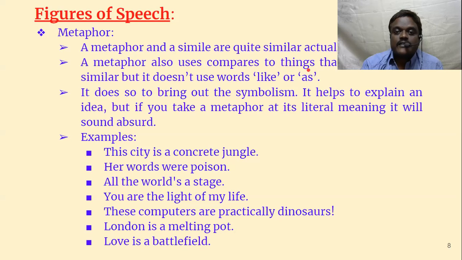A metaphor also compares two things that are in no way similar, but it doesn't use words like or as. It does so to bring out the symbolism. It helps to explain an idea. But if you take a metaphor at its literal meaning, as I told you, he is a lion, it becomes absurd. He can be a teacher. He may be a lawyer. He may be the prime minister. He may be the chief minister. But how can he be a lion? He cannot be a lion. It is absurd. You are telling lies.